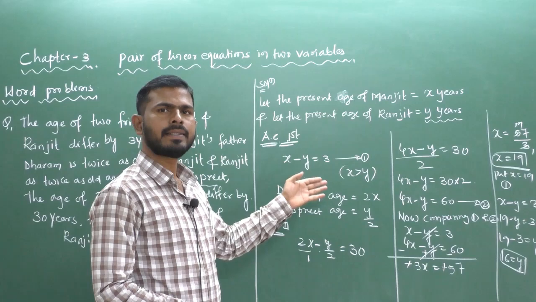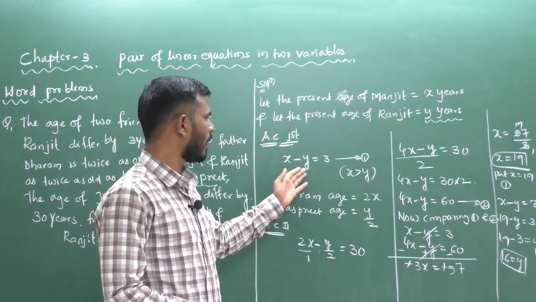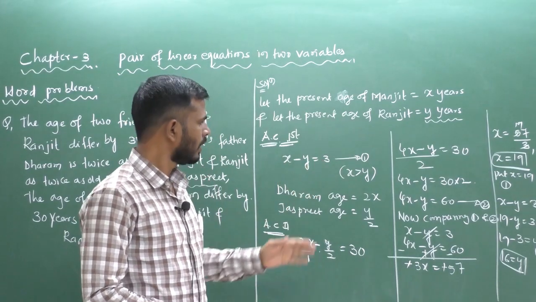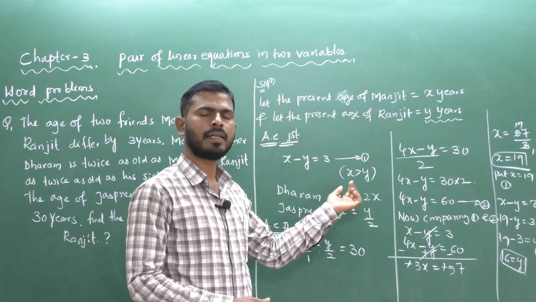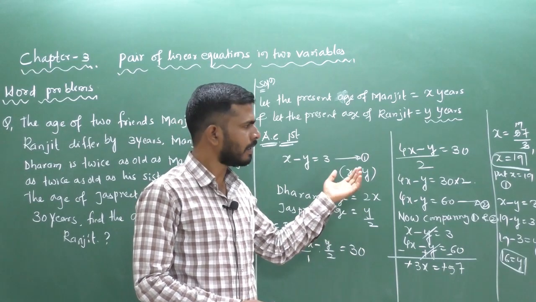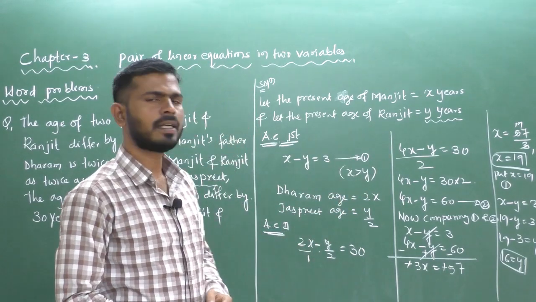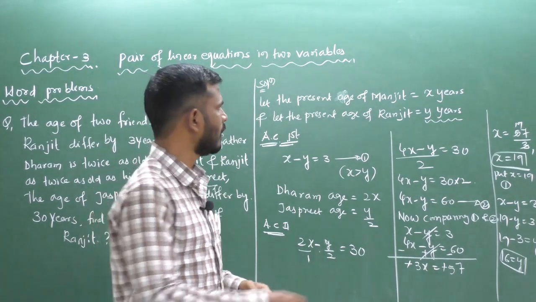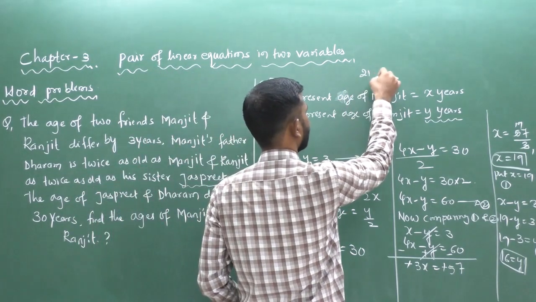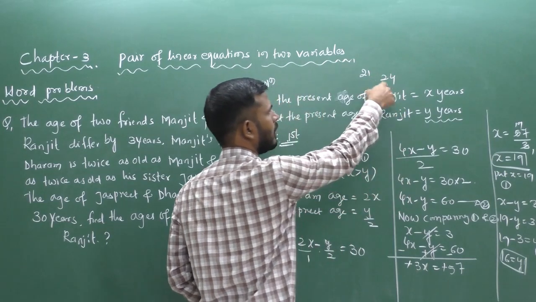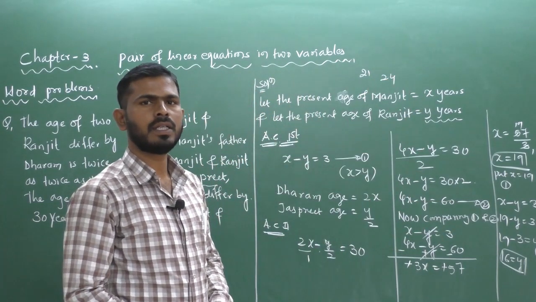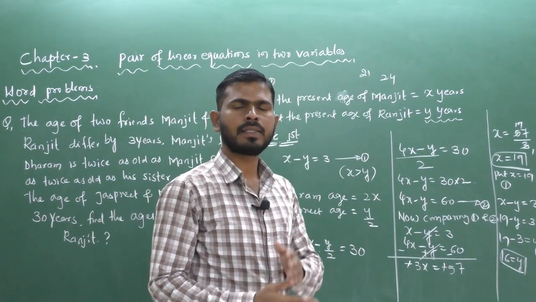Suppose in the second case you consider y minus x equal to 3. Here you can write the condition that y is greater than x. Then the ages of Manjit and Ranjit may be 21 and 24, and the difference of these two is 3 years. Let us check the second condition.